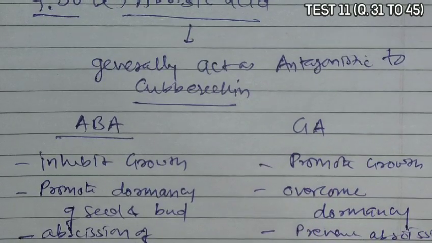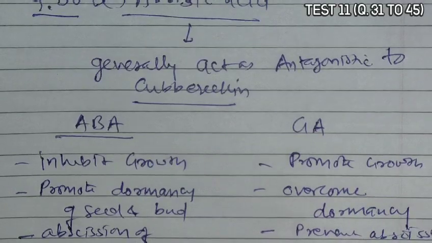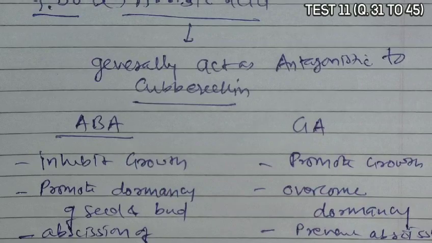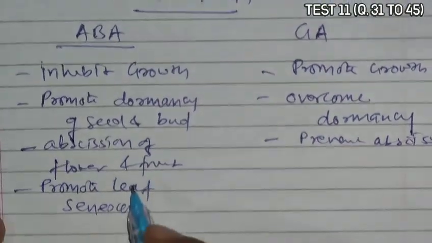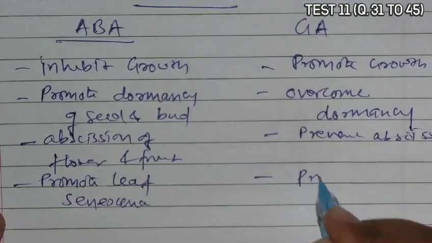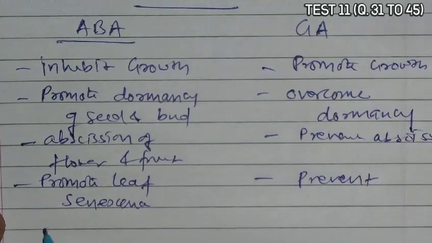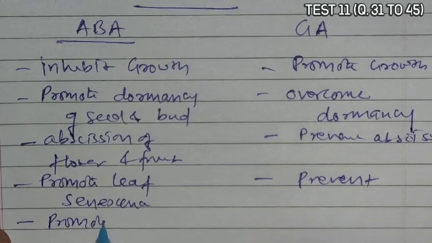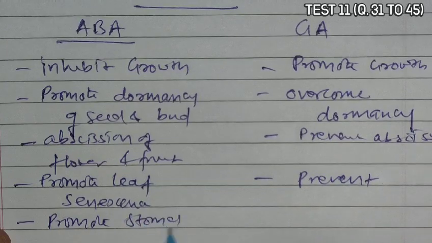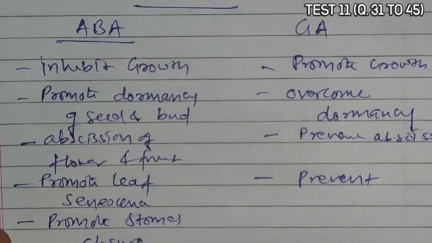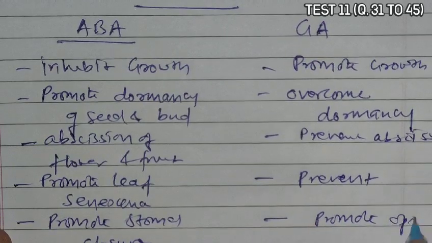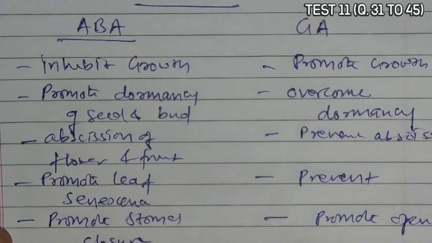Then, abscisic acid promotes leaf senescence, and gibberellic acid prevents leaf senescence. Abscisic acid promotes stomatal closure, and gibberellic acid promotes opening.